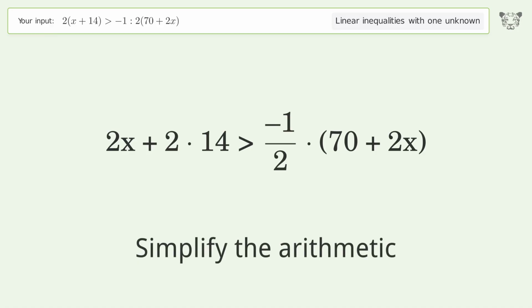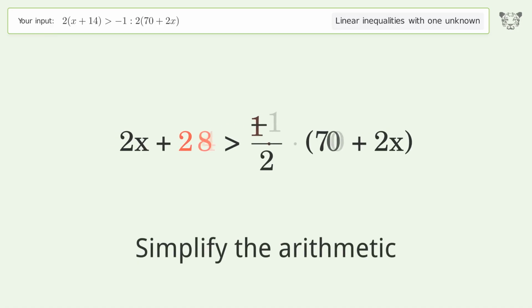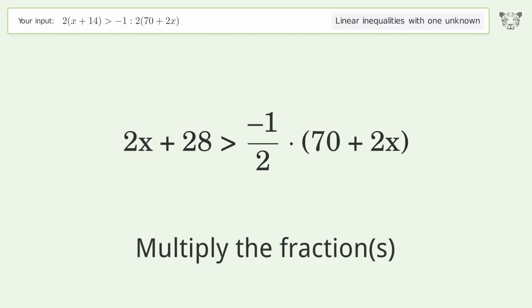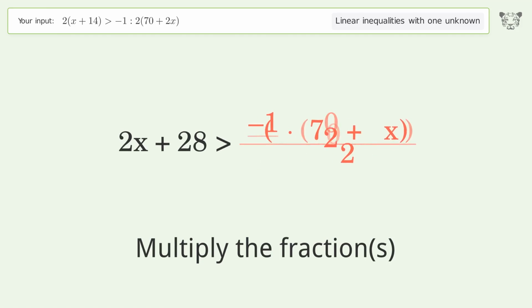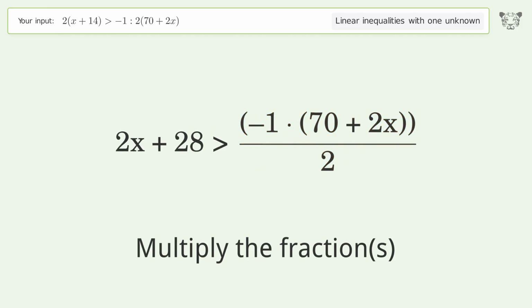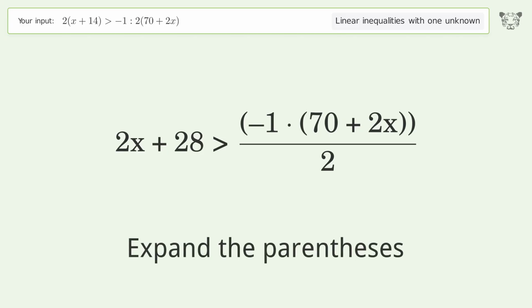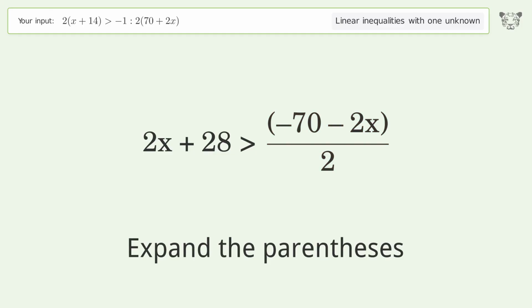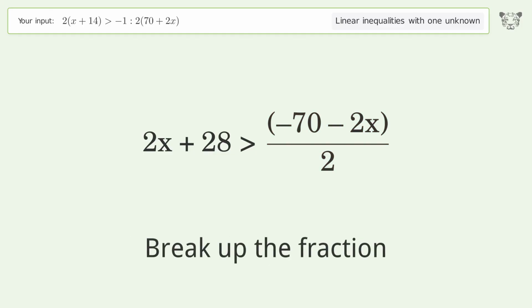Simplify the arithmetic. Multiply the fractions. Expand the parentheses. Break up the fraction.